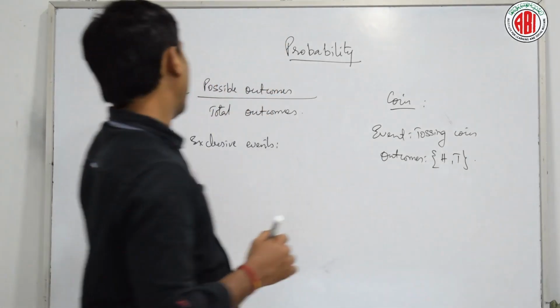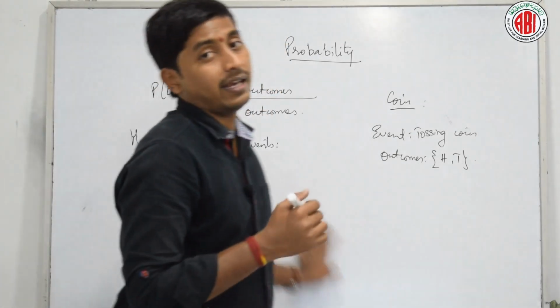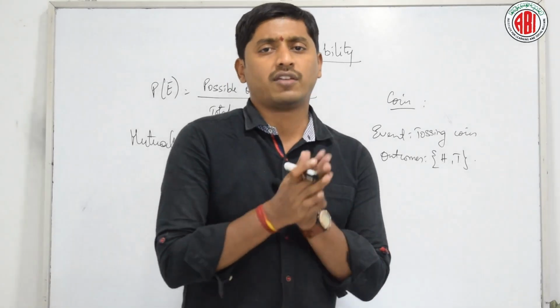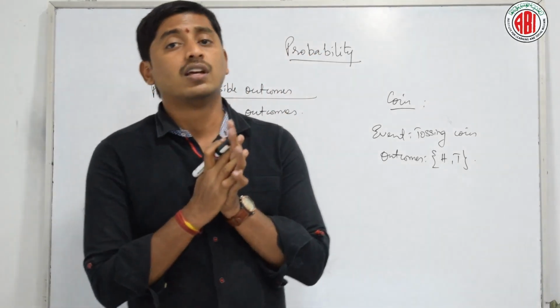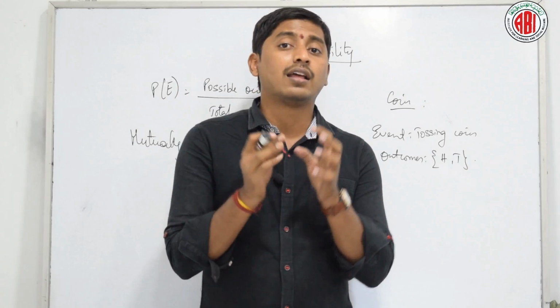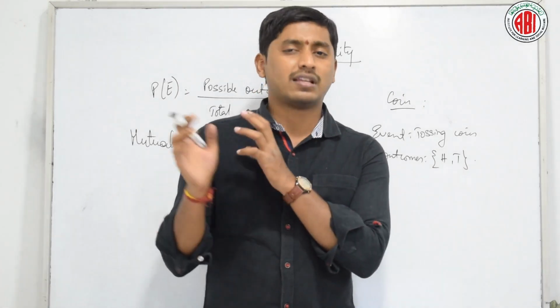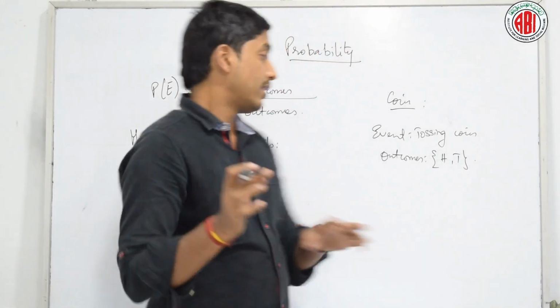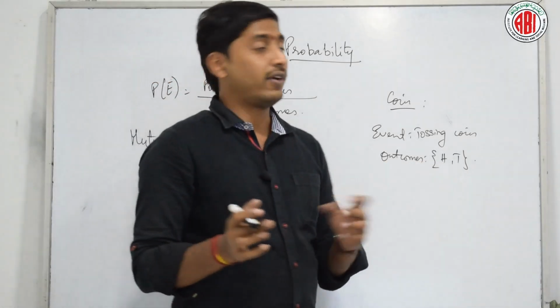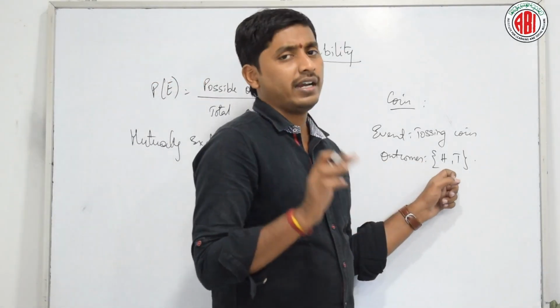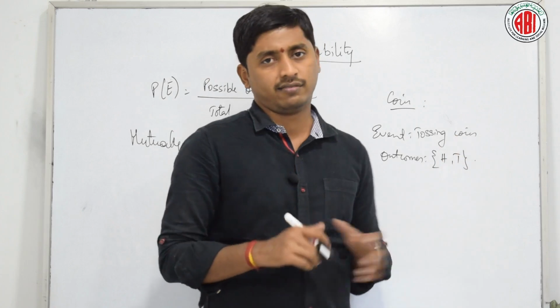Fine. Once again, let me tell. Mutually exclusive events tell us that all the outcomes we are dealing with are related to the same experiment or the same event, in which the outcomes are interrelated. Whenever the outcome of the first comes, it is clear that you will not get the second, right?